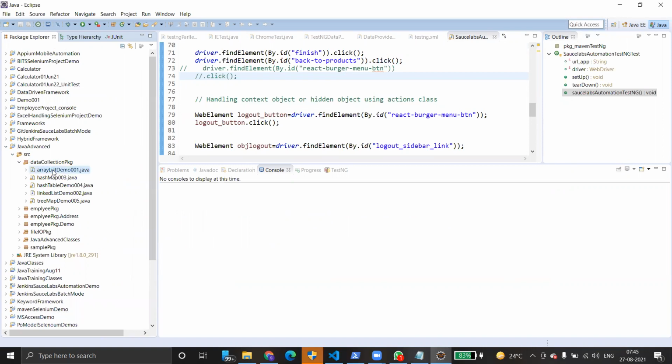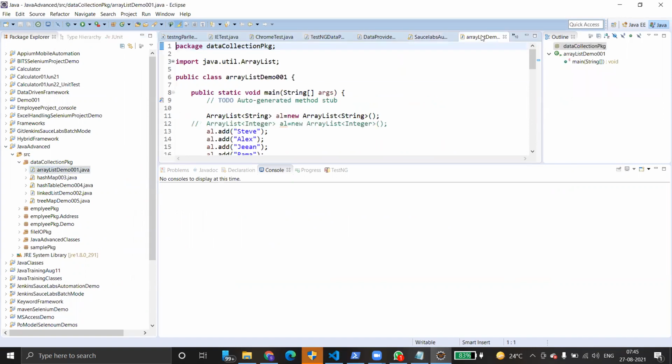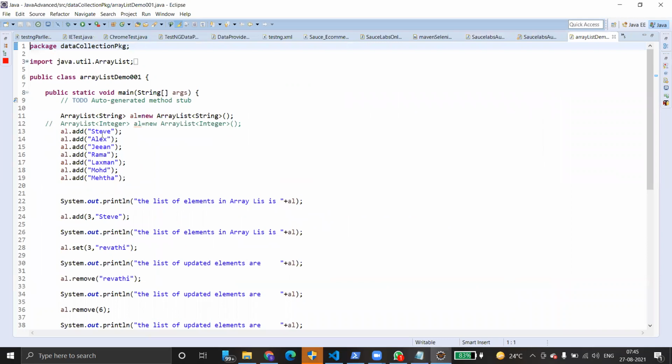Array list. There is no logic behind it actually. This is how we add. First, we'll create an array list. This is how we add all the elements to the array list. If you want to set a particular element at a particular index, the set method can be used.